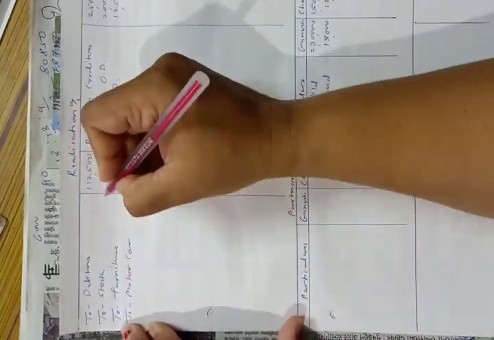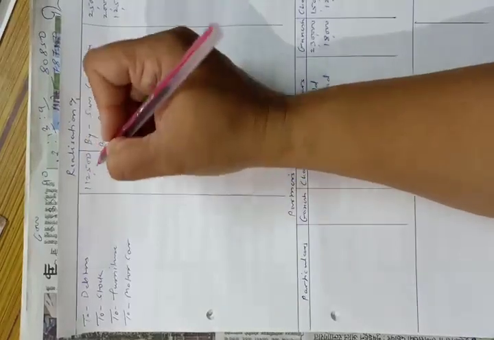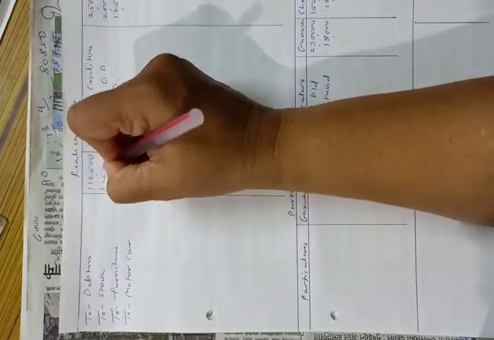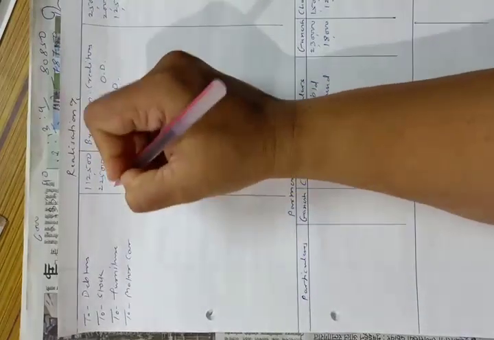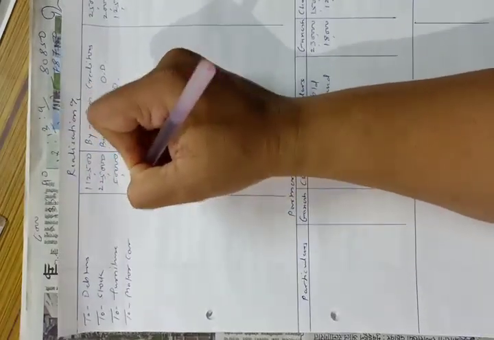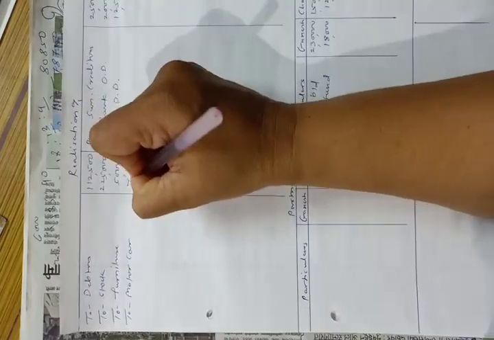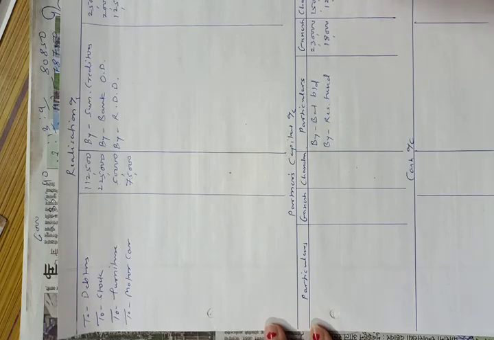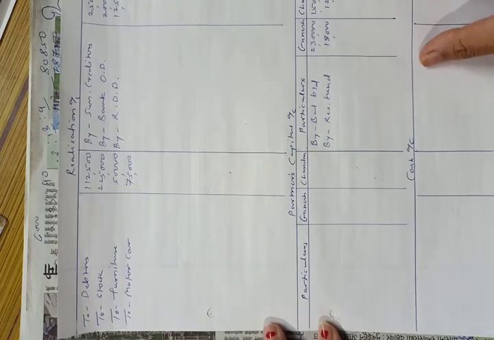Motor car, 2,25,000, stock is 2,25,000, furniture is 50,000 and motor car is 75,000. Okay, so we have transferred all the items from the asset side.